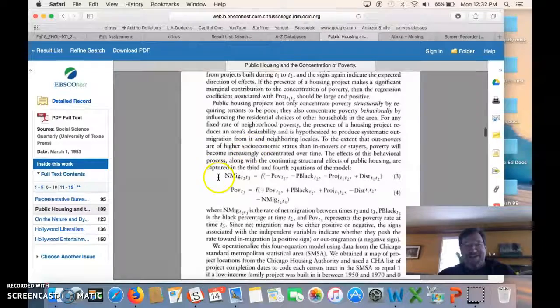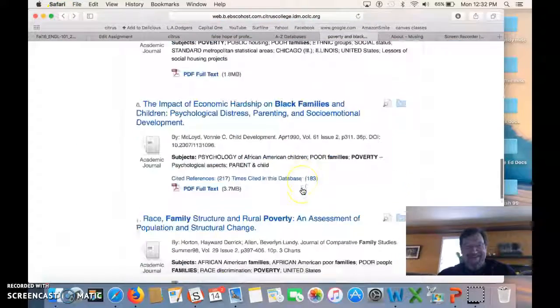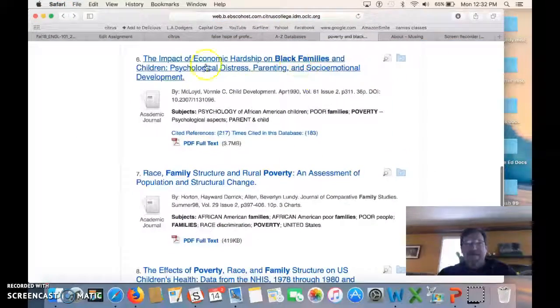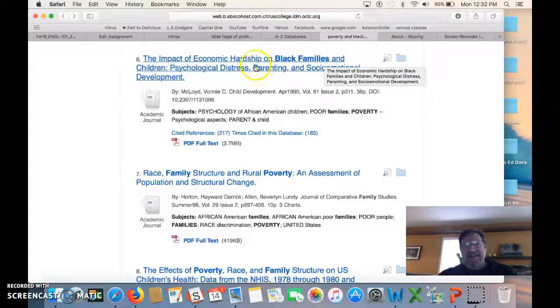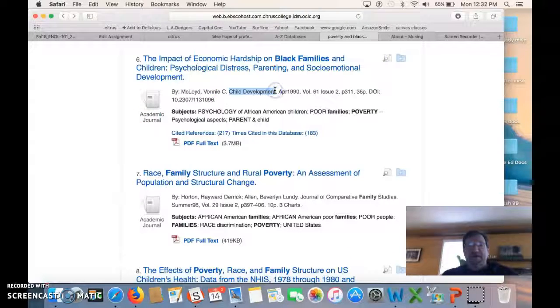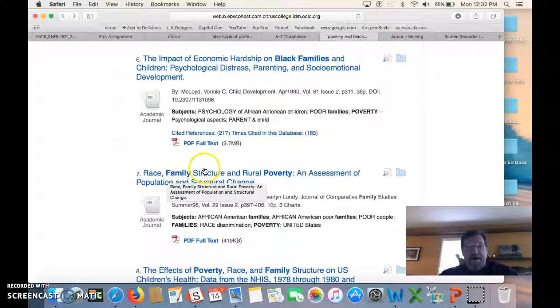So when I start seeing this kind of statistical use of mathematics, I say, okay, I don't need that deep an article. So let's see what else I have here. The impact of economic hardship on black families and children, psychological distress. All right, that's exactly what I want. This comes from a journal called Child Development. So if I was going to focus just on the effects of poverty on the children, something like this could probably help me. Race, family, struggle.